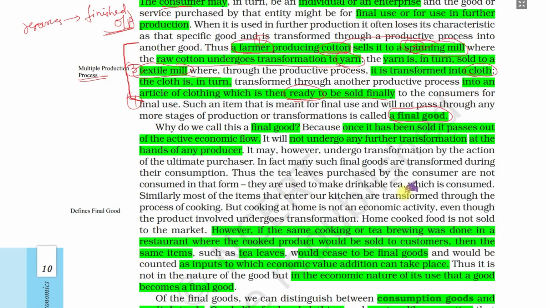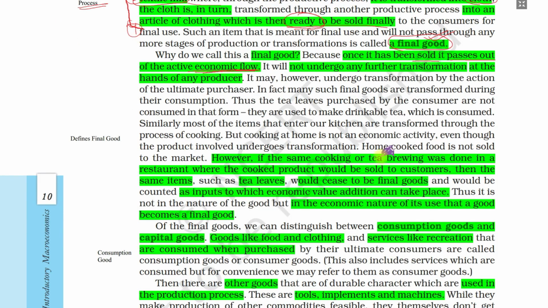So what is a final good? A final good is goods or services that do not enter again into the economic flow. It is sold out and it passes out of the active economic flow. Just like this garment, this shirt, we purchase it and we wear it or use it at our home. It does not enter again into the economic flow. So then we can say that it is a final good. It depends on how the good is used. If it comes out of the active economic flow, then it is called a final good.